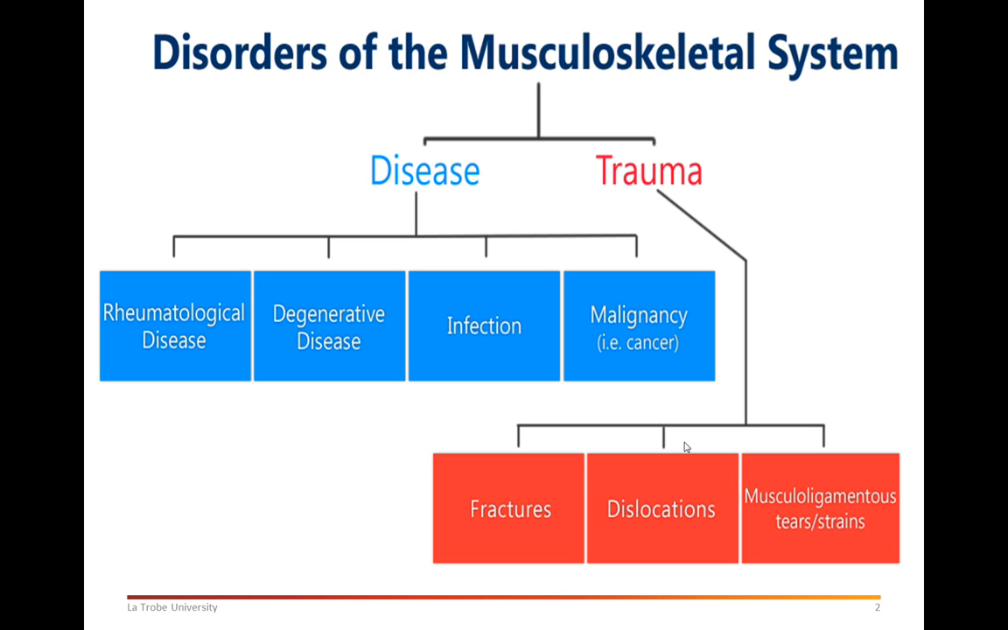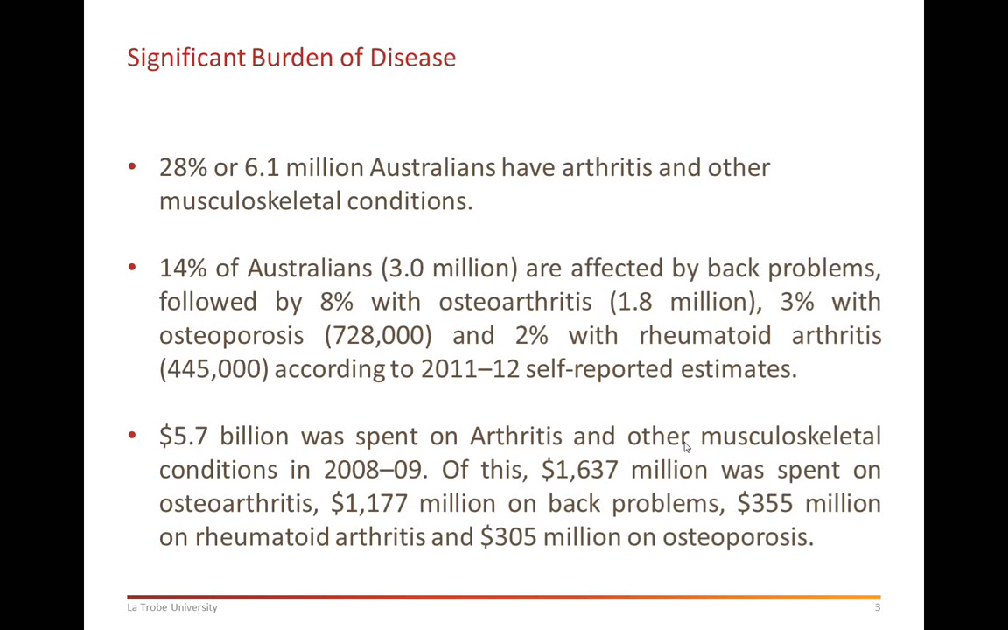So we've got a specific module that looks at malignancy. We will not look at them as far as the musculoskeletal system, but it's fair to say that the musculoskeletal system to some extent gets affected by cancer processes. So let's now look at the burden of musculoskeletal disease.